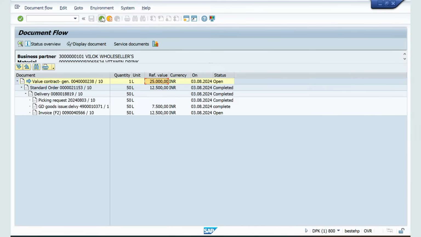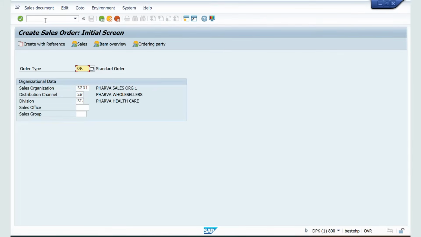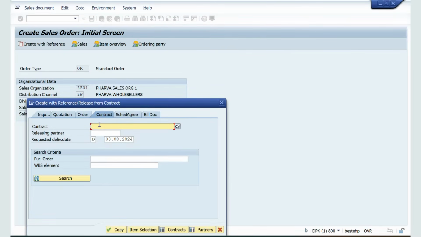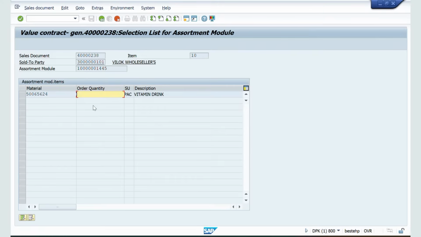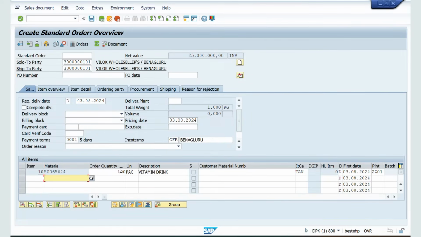Okay. Now what I will do, I will create one more order with the same value contract general. Okay. I'll copy this. Now I'll go to slash n VA01. Now I'll click on create with reference. I will give the contract number. I will click on item selection. Now select this line item. Click on expand assortment. Now give quantity, I will give 100 quantity. Okay. Now I will come back. Now click on copy.